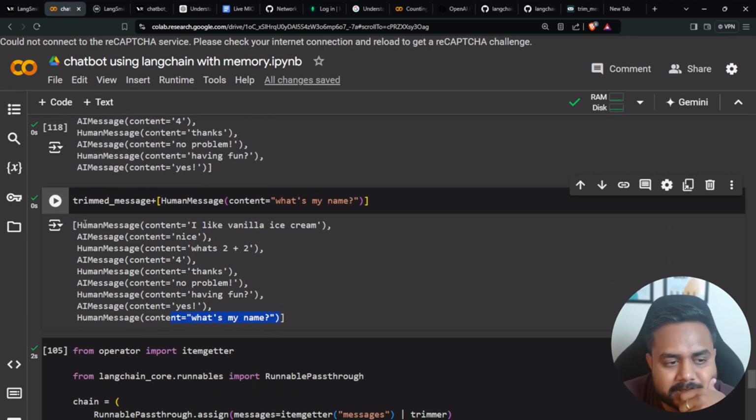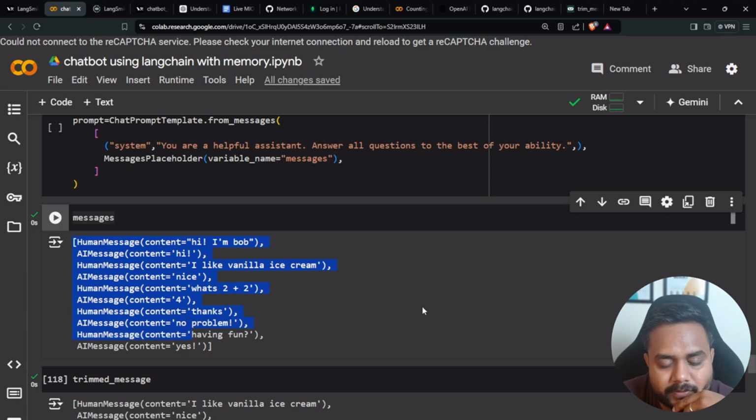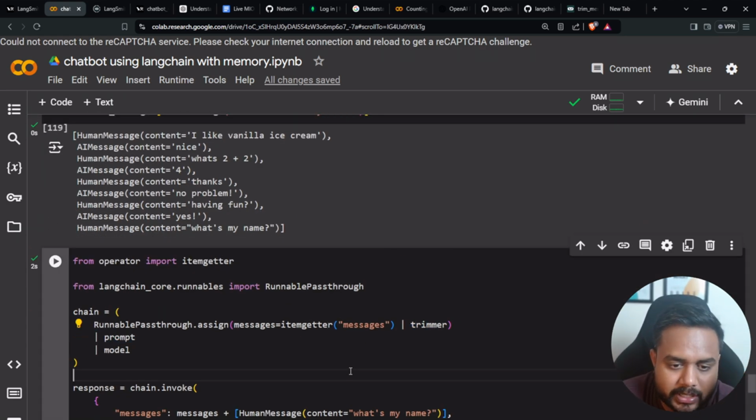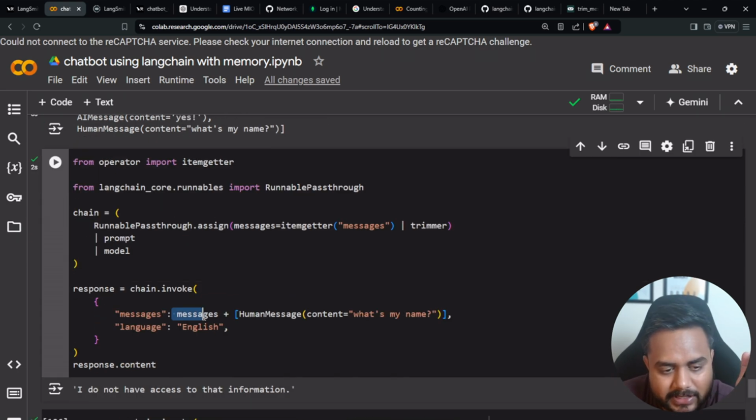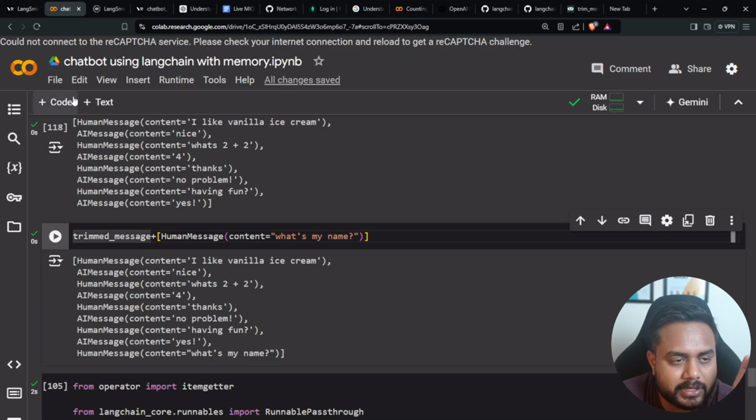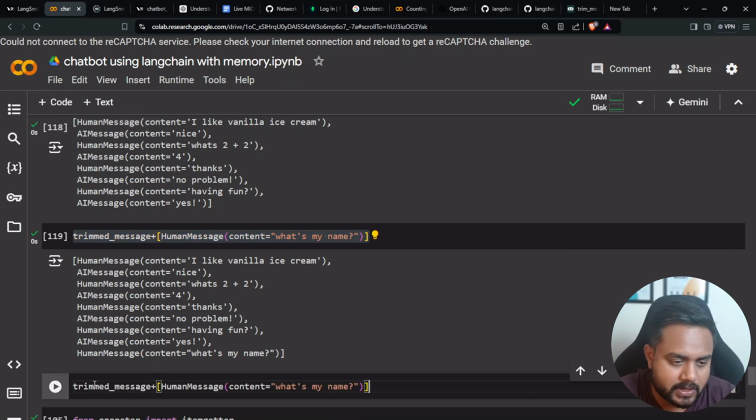Now why am I passing this one? Tell me why I am not going to concatenate with this one. Inside this particular chain I am going to add this trimmer. So automatically, whatever message is there, let's say if I'm passing this message and this conversation, let me concatenate this entire thing over here. So here I'm going to pass this message, not this trim message.